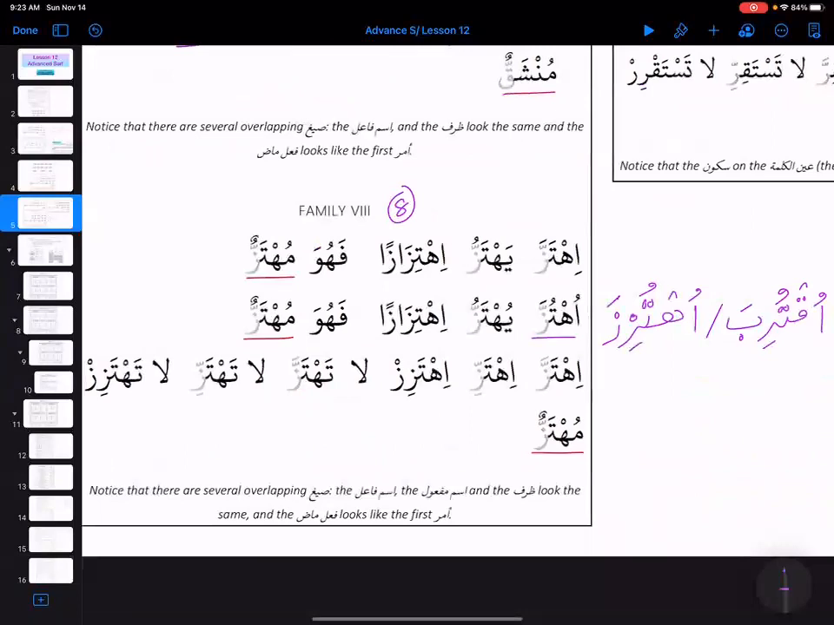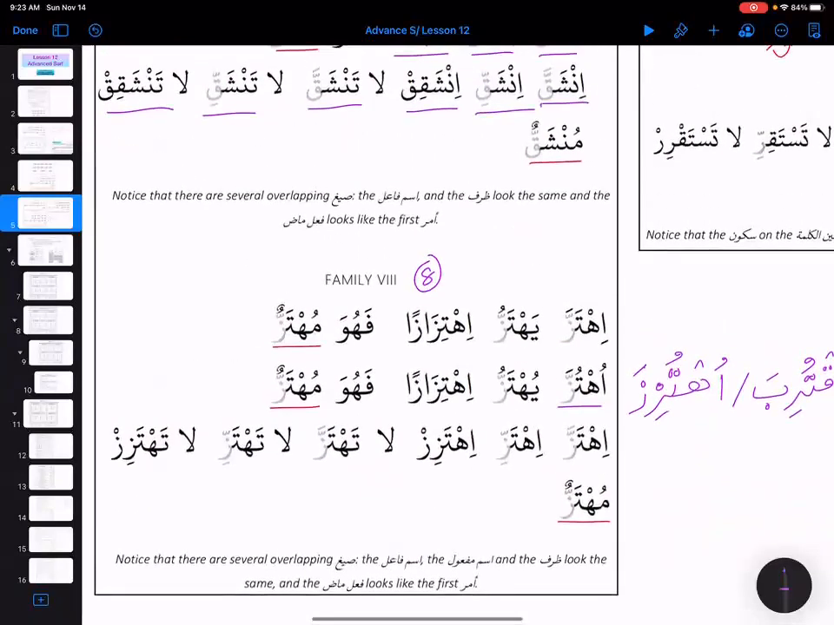Family 8, ihtazza. So ihtazza, again, what do you guys notice here? Before shadda we have fatha, right? So muhtazzun, muhtazzun, muhtazzun. So ihtazza, yahtazzu, ihtizazan, fahuwa muhtazzun.